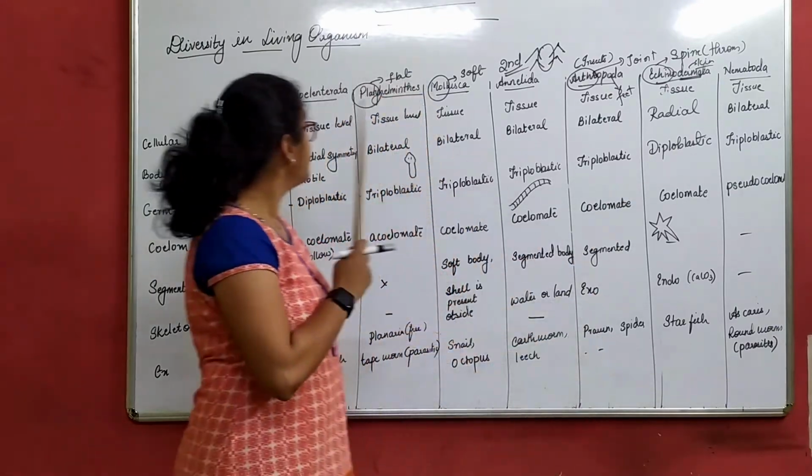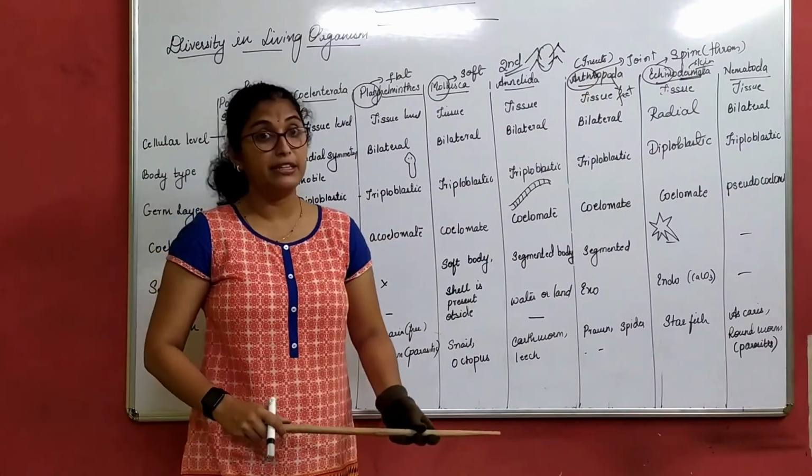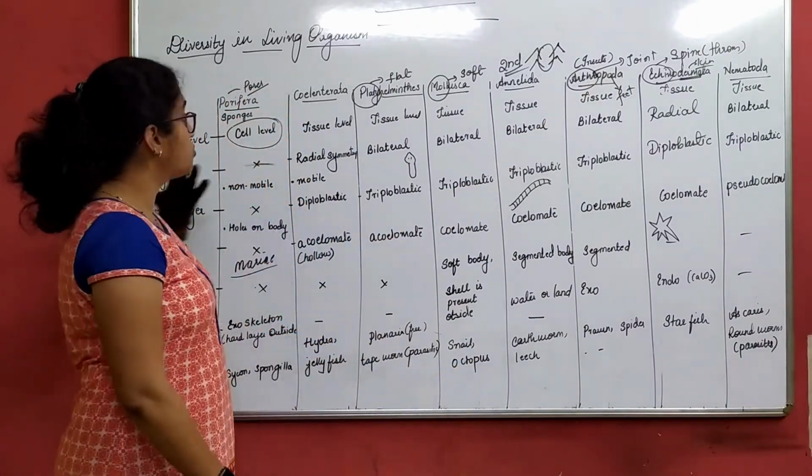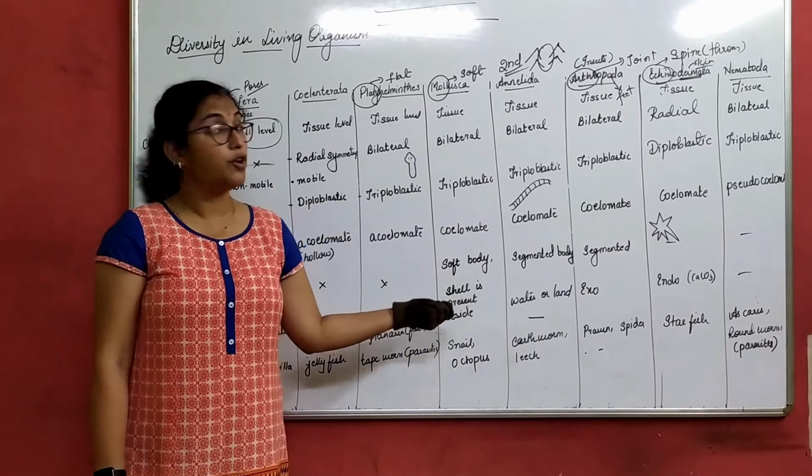So here are the first 8 phyla that I have written now. I want you all to just go through this, make a note if you want.